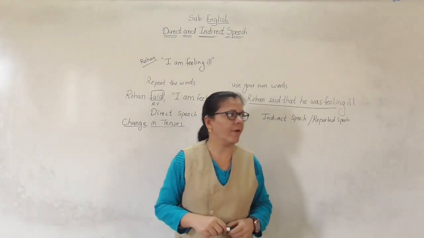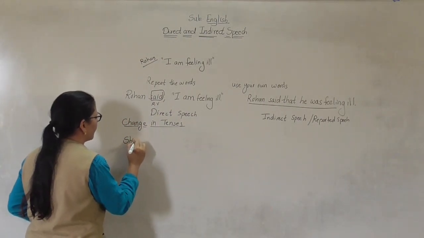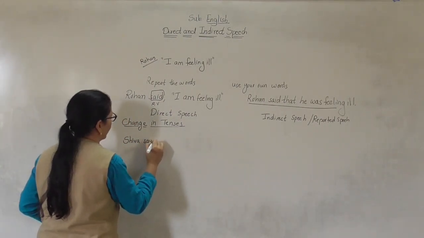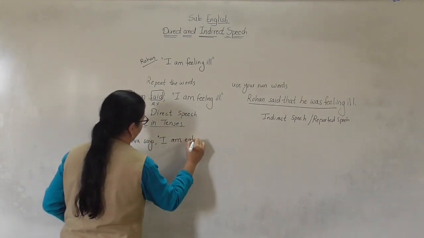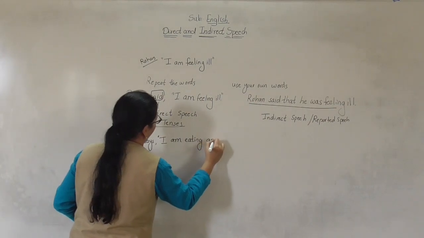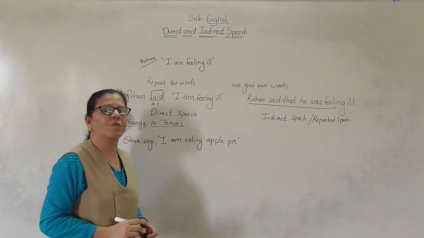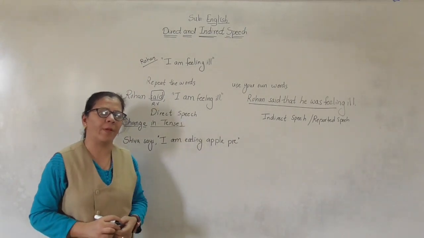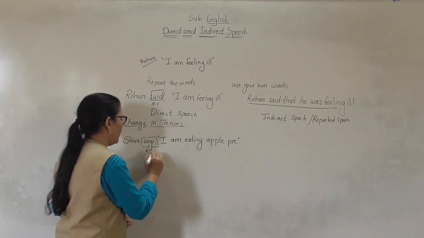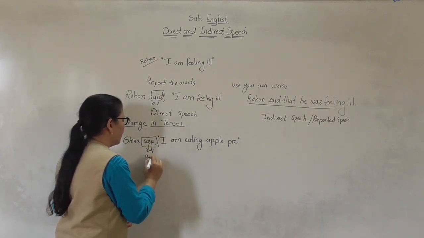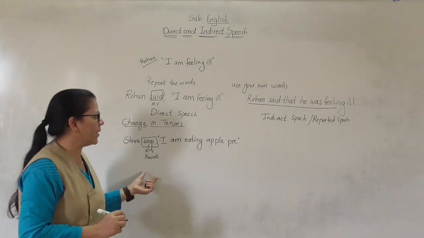For example, if I say, Shiva says, "I am eating apple pie." Now, which is the reporting verb in this sentence? Says. It is in simple present tense.